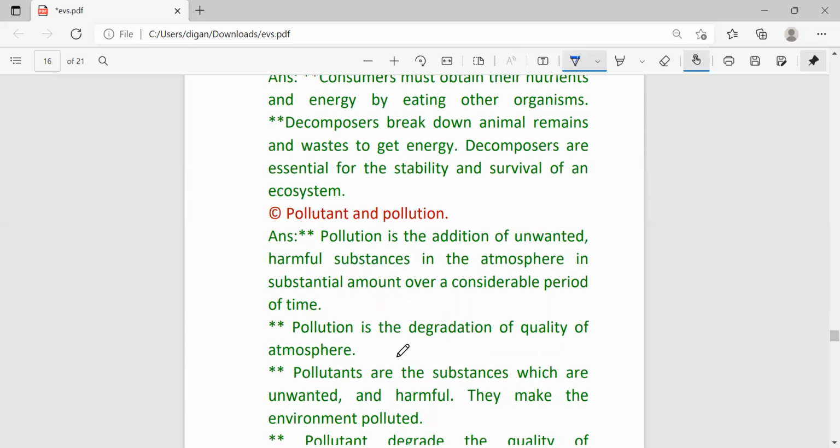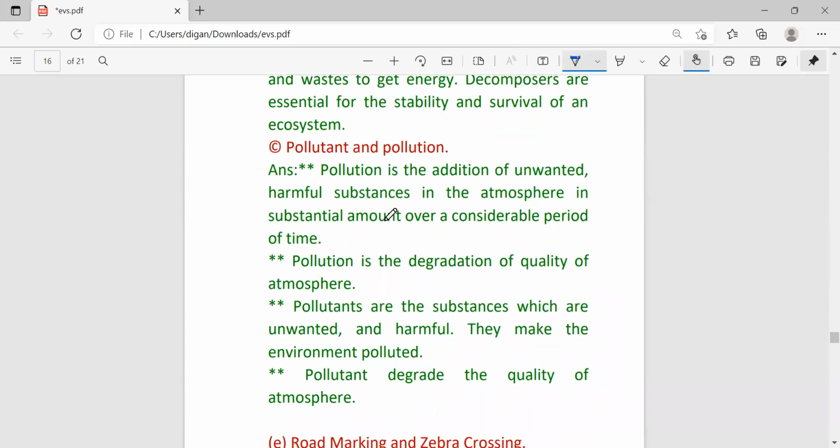Next question, pollutant and pollution. Pollution is the addition of unwanted harmful substances in the atmosphere in a substantial amount over a considerable period of time. Pollution is the degradation of the quality of the atmosphere. Pollutants are the substances which are unwanted and harmful. Pollution is the situation where unwanted harmful substances are mixed and the atmosphere is contaminated. The substance that makes the pollution is called a pollutant. They make the environment polluted, and pollutants degrade the quality of the atmosphere.